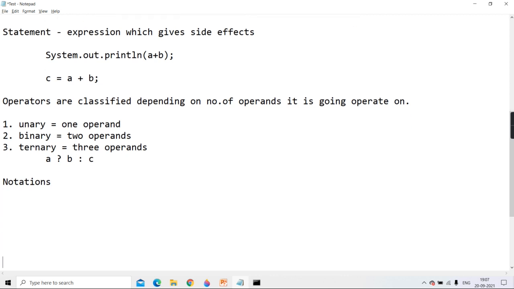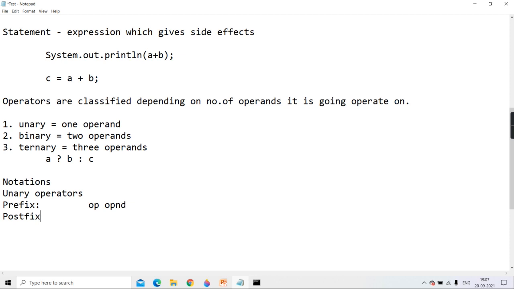Now notations. Remember, all unary operators follow prefix notation. In case of prefix, we have the operator before the operand.